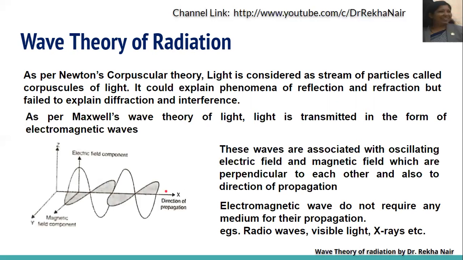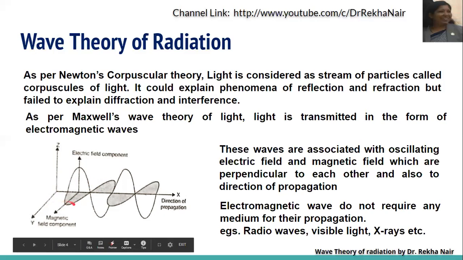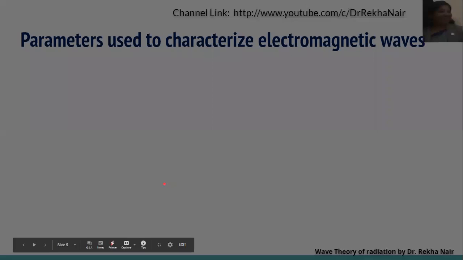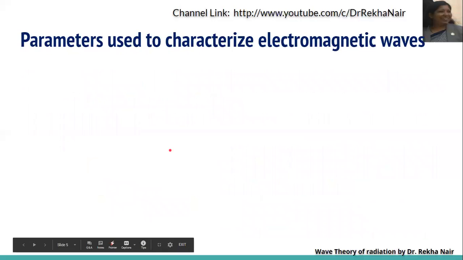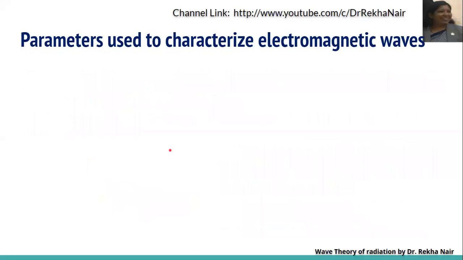Electromagnetic waves do not require any medium for their propagation. For example, we know about radio waves, visible light, and X-rays. All these electromagnetic waves do not require any medium for their propagation. So, as per Maxwell's wave theory of light, light is transmitted in the form of electromagnetic waves, associated with oscillating electric and magnetic fields which are perpendicular to each other, and even perpendicular to the direction of propagation. Now, let us discuss some parameters which are used to characterize the electromagnetic wave.